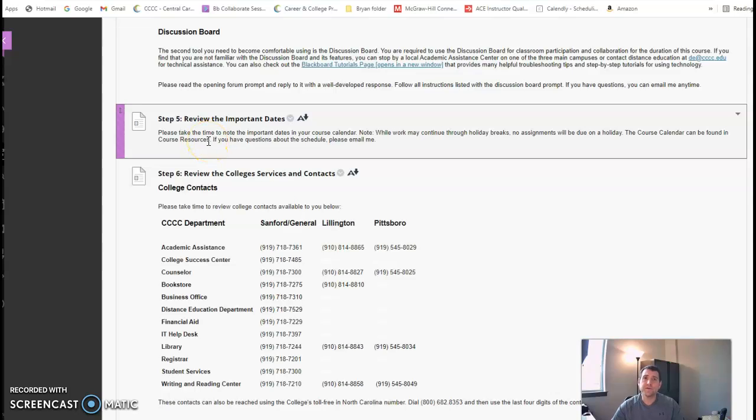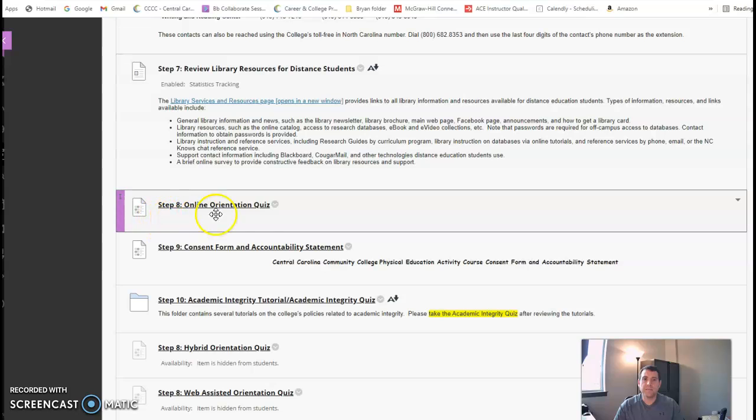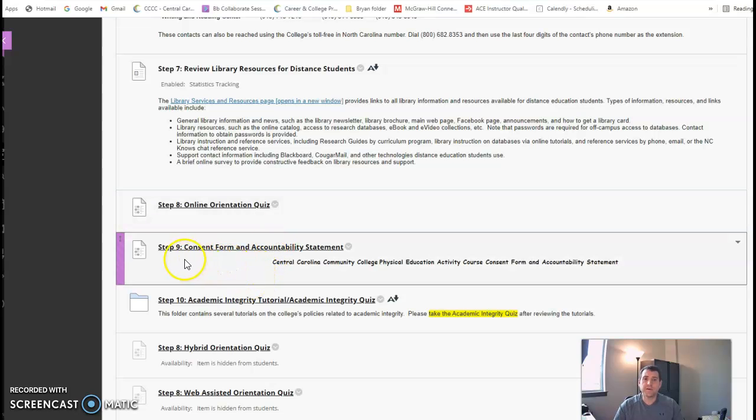I would prefer for you not to use the course calendar located in Blackboard to keep track of the upcoming assignments in the class. Instead, I would rather you use the course calendar located in the syllabus to stay on track with the assignments that are due within the course. Step 8, I need you to click there and take that online orientation quiz. Then remember that's due on the 21st, as well as step 9 due on the 21st,